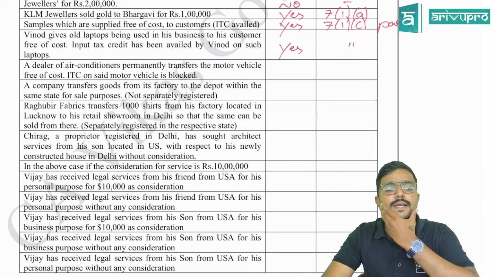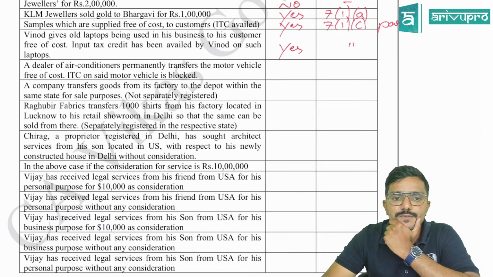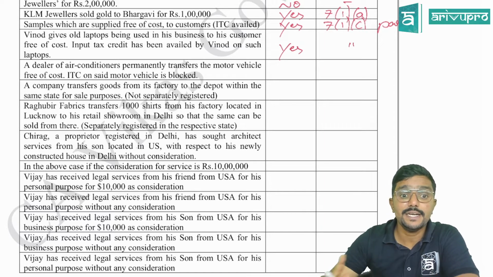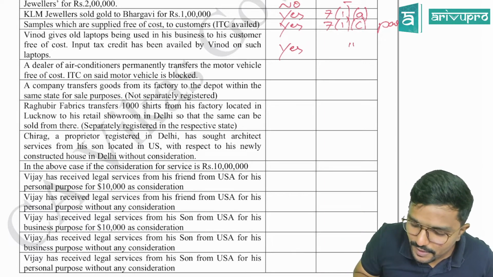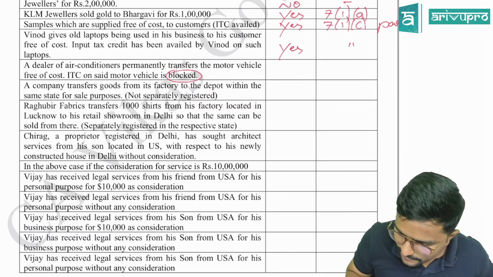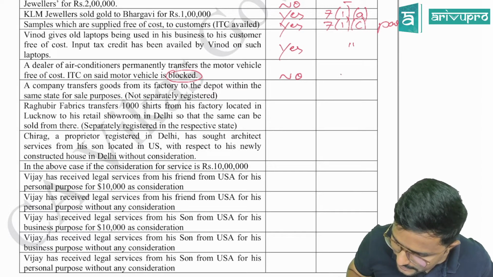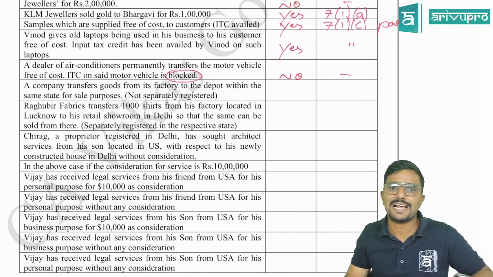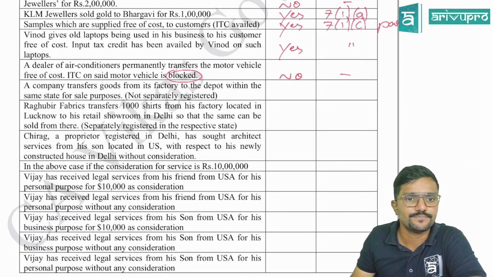Next, a dealer of air conditioners permanently transfers the motor vehicle free of cost. ITC on the said motor vehicle is blocked. That means ITC is not claimed. So is it a supply? No. If ITC is not claimed, then even if that goods is supplied free of cost, there is no supply as per para 1. It is not a supply.